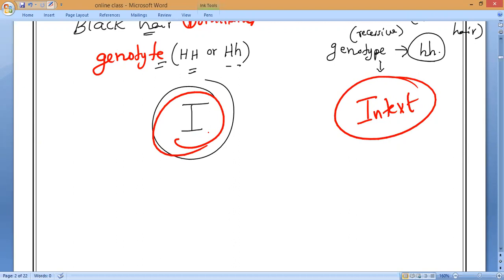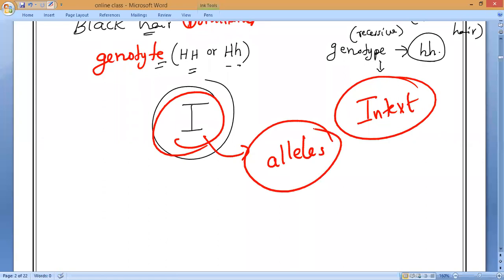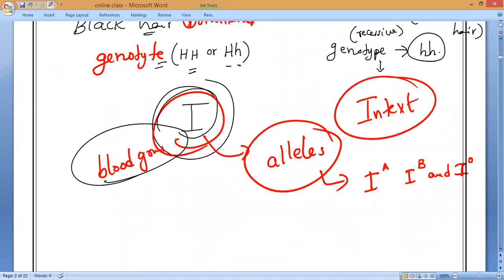Now, this gene has three different forms. Please remember that. The same gene existing in three different forms is what we call alleles. The alleles of the blood group gene are I^A, I^B, and I^O.